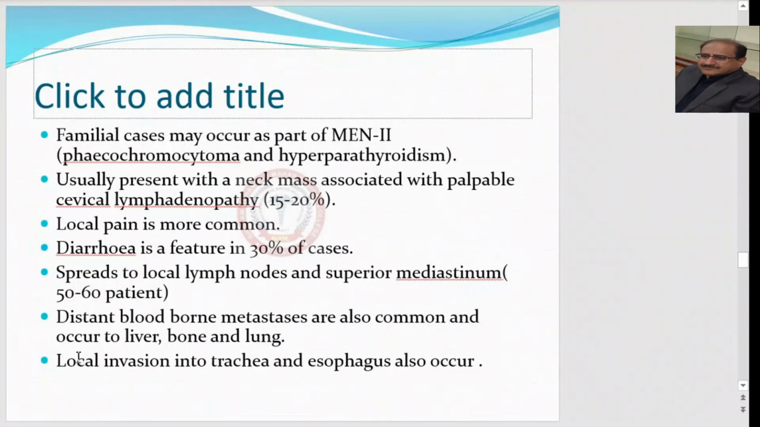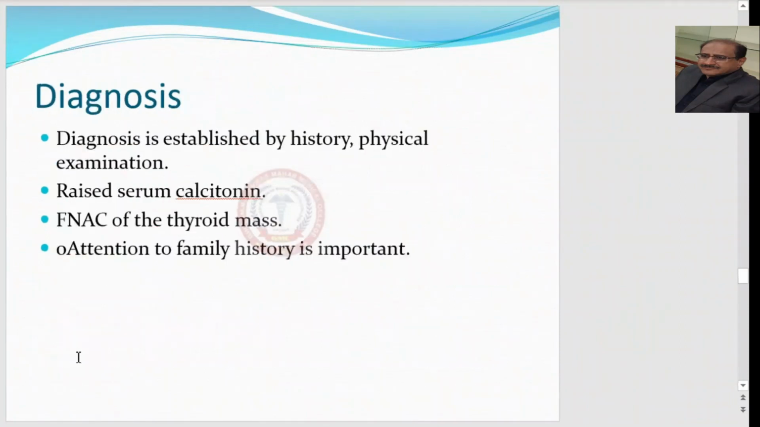Usually present with a neck mass associated with palpable cervical lymphadenopathy in 15 to 20% of cases. Local pain is more common. Diarrhea is a feature in 30% of cases. It spreads to local lymph nodes and superior mediastinum in about 50 to 60% of patients. Distant blood-borne metastases are also common and occur to liver, bone, and lung. Local invasion into trachea and oesophagus also occurs.